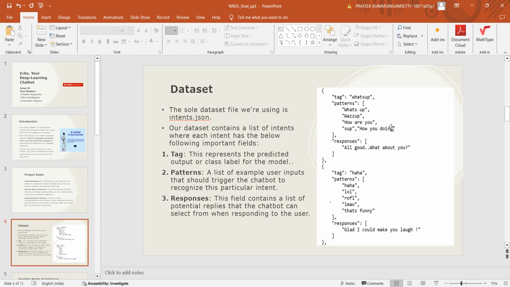Based on this, the model gets trained and predicts the output as WhatsApp, and then later we show the responses as the output for the user. So the tag is the output label the model is predicting, and the responses are shown to the user based on the predicted label. So that is about the data set. We have hundreds of intents like this, each having tag, patterns and responses as the fields.